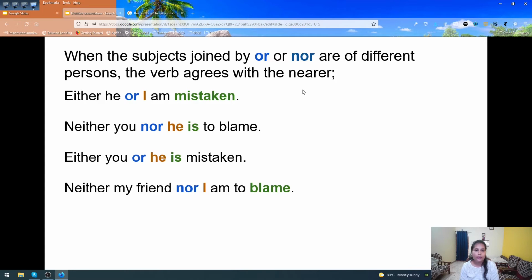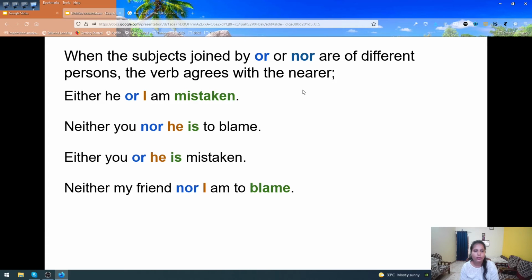Either he, who is third person, or I, first person: either he or I am mistaken. Here it is "I am", that's why the verb am is used. Neither you, second person, nor he, again third person, is to blame.